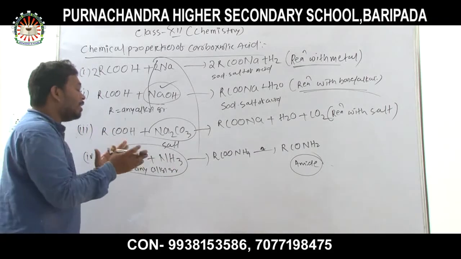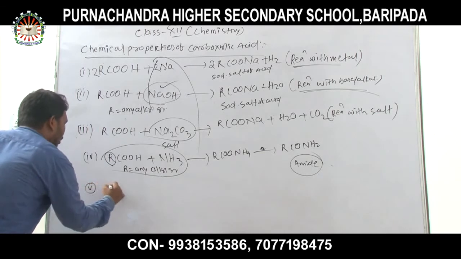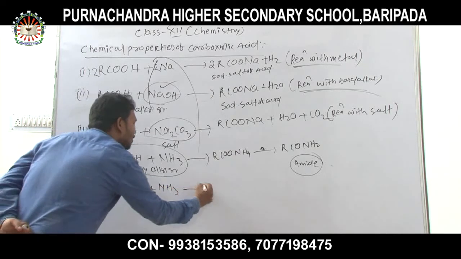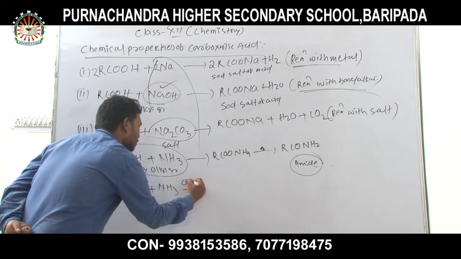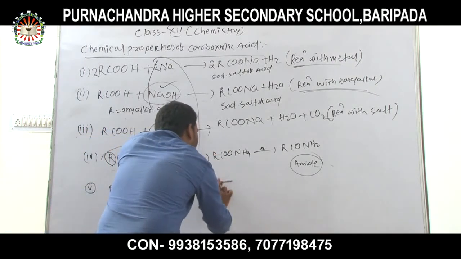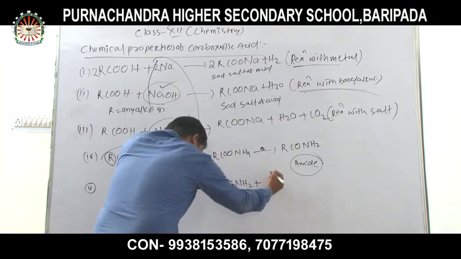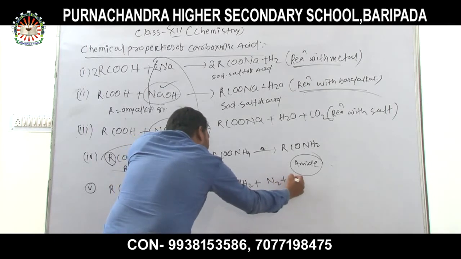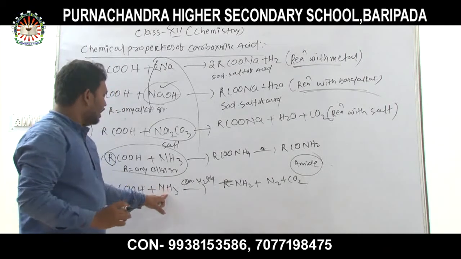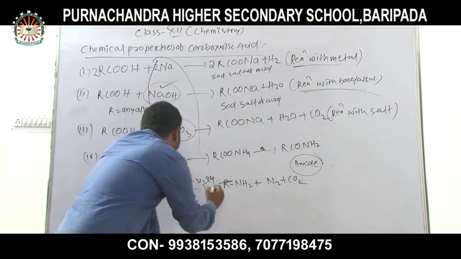Similarly, another important name reaction arises: when an acid reacts with ammonia in the presence of concentrated H2SO4, then RNH2 plus N2 plus CO2 is formed. When an acid reacts with ammonia in the presence of concentrated H2SO4, an amine, that is a primary amine, is formed.